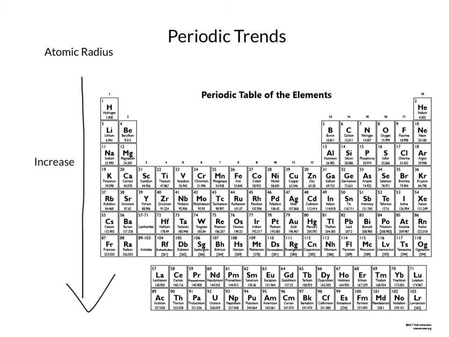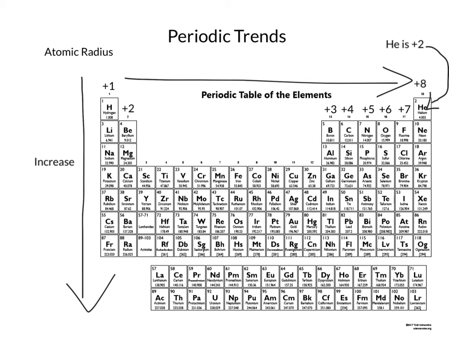Now, when we look at the trend going across the table from left to right, this is where we're going to look at effective nuclear charge. And as we go across the table, our effective nuclear charge is actually going to get larger as we go. When you start at hydrogen, you have an effective nuclear charge of +1. And this will apply to all neutral elements in the first column. And then as you go across the table, each group is going to increase in effective nuclear charge across the representative elements. Going from that +1 in the first column all the way to +8 in the last column.